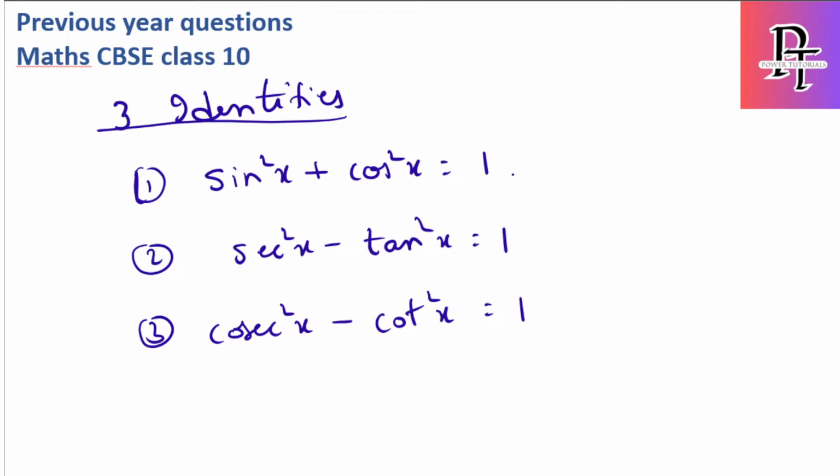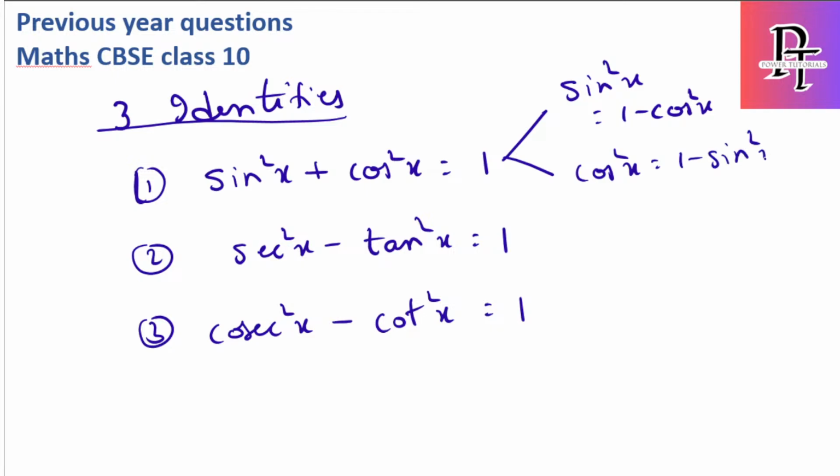So what are the other relations I'm talking about? From this I can say sine square x is equal to 1 minus cos square x, cos square x is equal to 1 minus sine square x. So how did I get this relation? I just moved 1 to the other side. Like sine square x you can write as 1 minus cos square x, cos square x can be written as 1 minus sine square x.